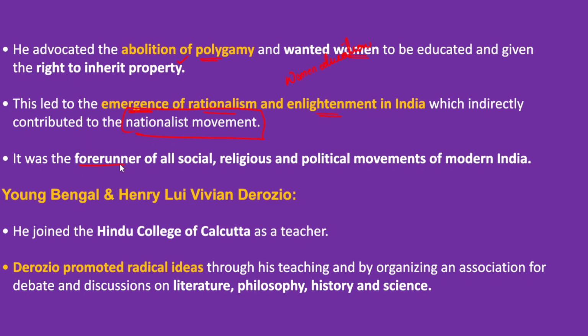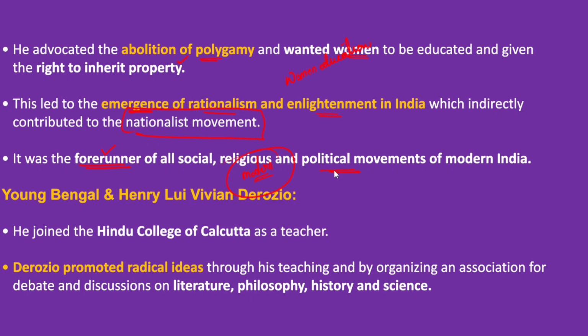Now after that, we need to talk about the social, religious and political movements that took place in India during modern times, in modern Indian history. We can rightly call Raja Ram Mohan Roy a forerunner, or the father of all social, religious and political movements in India in later phases. So this is the specific contribution of Raja Ram Mohan Roy to the socio-religious reform movements in India during the 19th century.